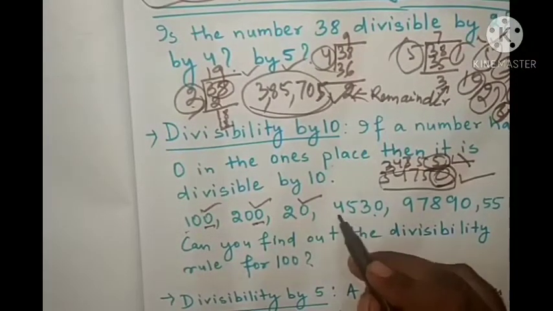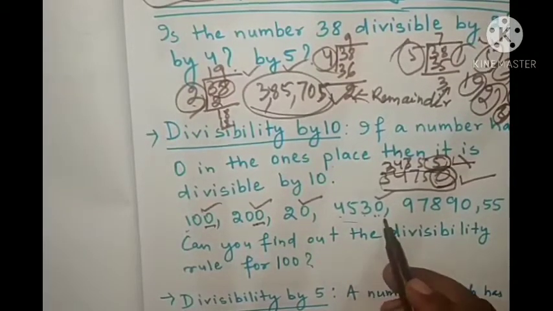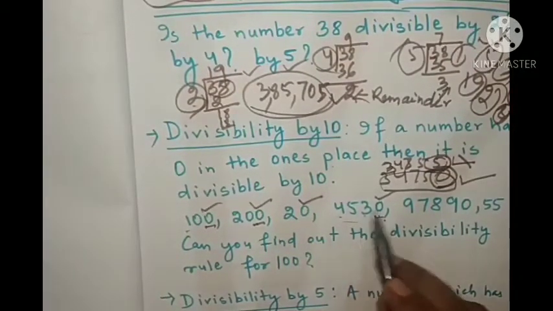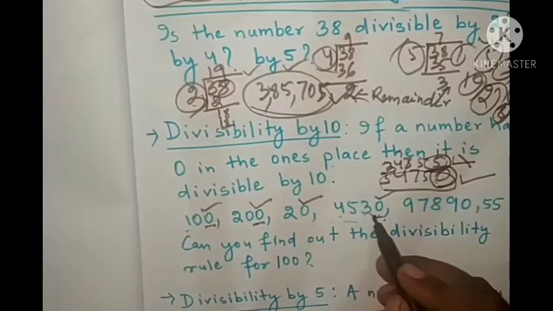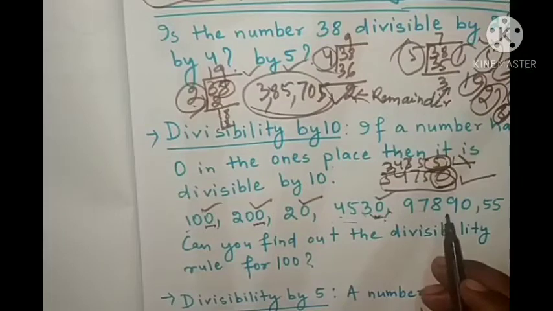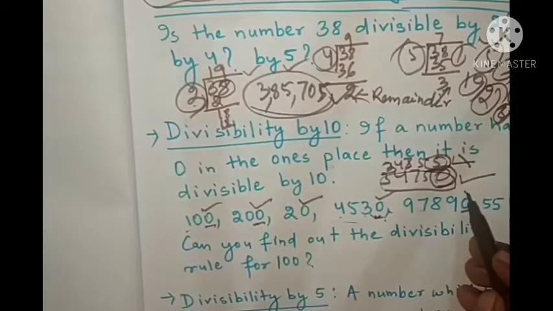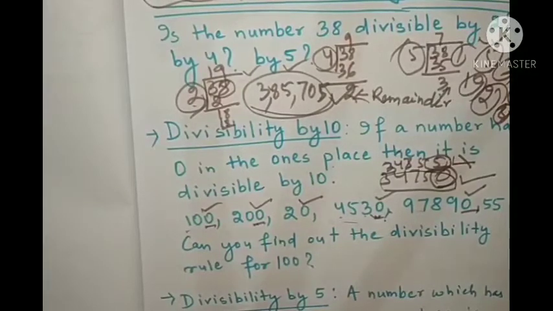Here also 4530, 0 is present at ones place, not any other place, only at ones place. Next, 97,890, here also 0 is present at ones place, that's why it is divisible by 10. But 55, is it divisible by 10? No. Why? Because in ones place 0 is not present.